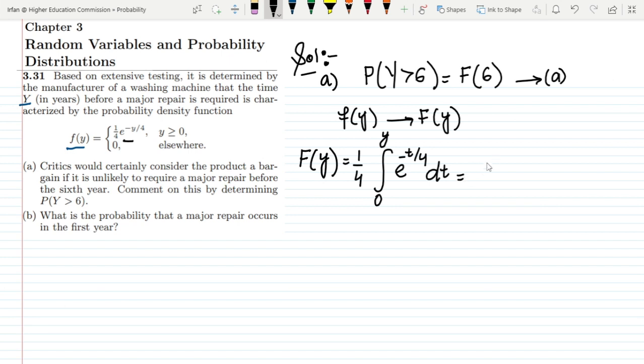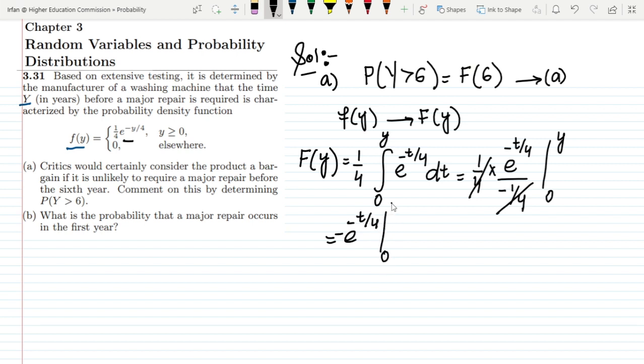Now integrating it, I will get 1 by 4 multiplied by exponential of minus t by 4 divided by minus 1 by 4. These two will cancel out, and the range will be from 0 to y, so it would be minus exponential of minus t over 4, from 0 to y.